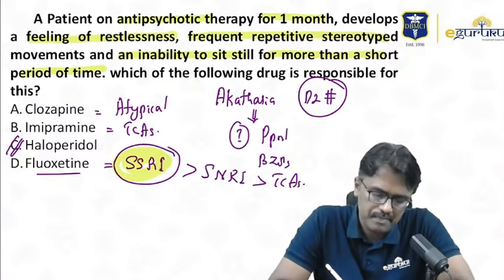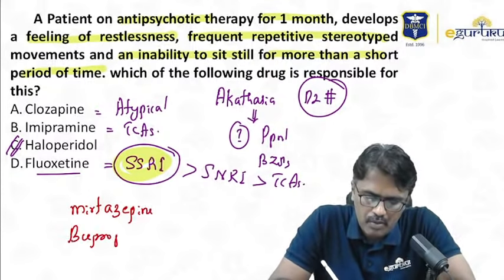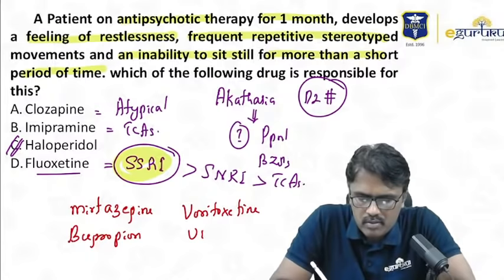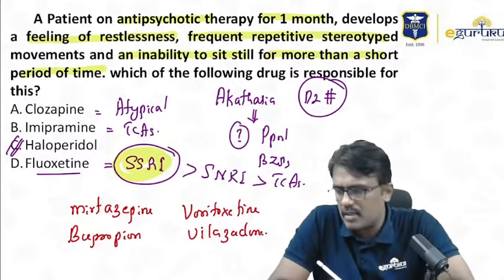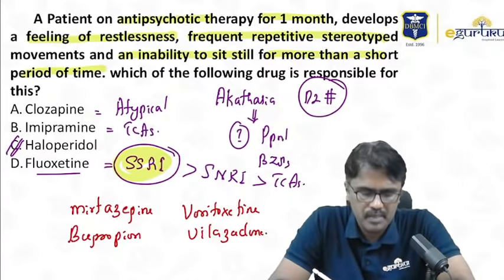They are mirtazapine, then bupropion, a new drug which has come to the market, that is vortioxetine, and vilazodone. So these are known to produce lesser sexual dysfunction.